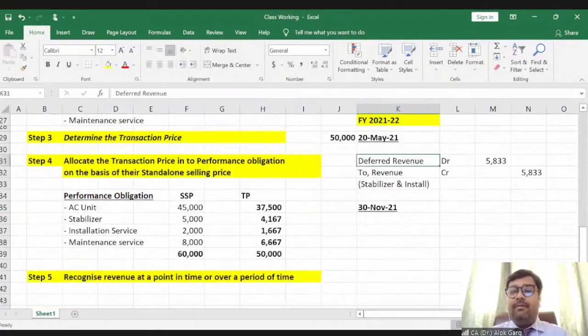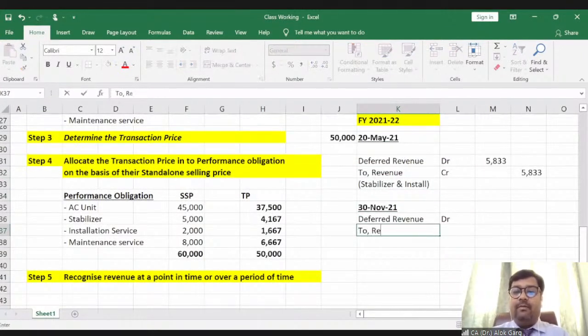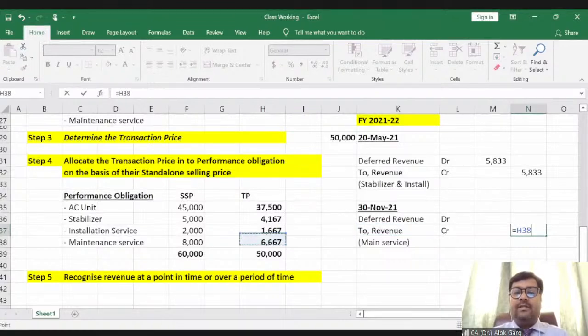On 30th November 2021, this deferred revenue will again be debited to revenue, and revenue will be credited. By how much amount? So revenue needs to be credited for maintenance service, and it needs to be credited for 6,667, right?